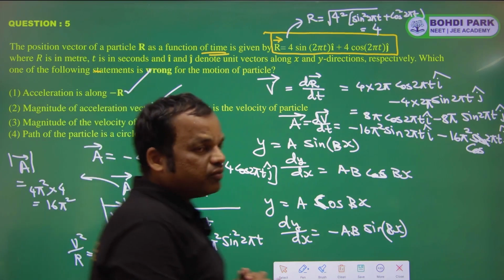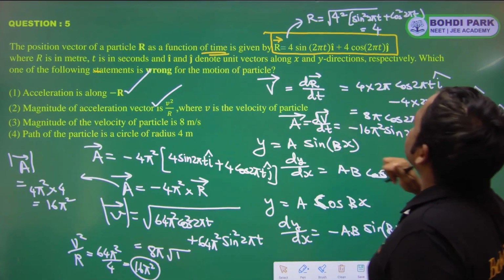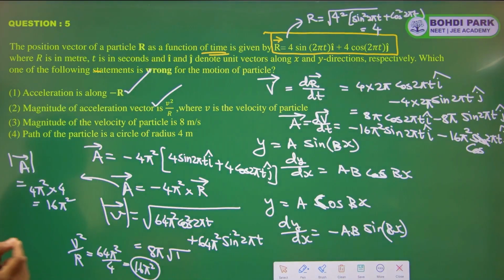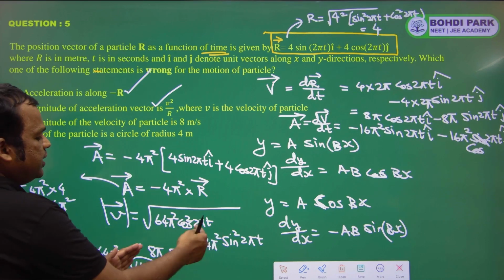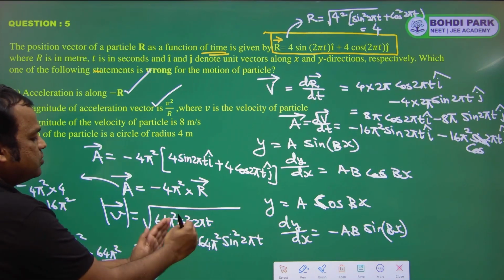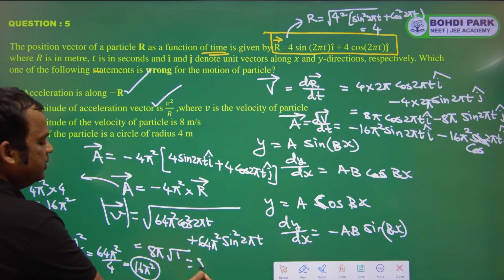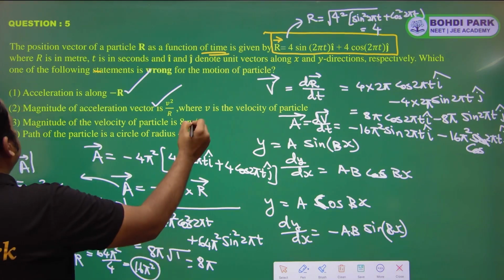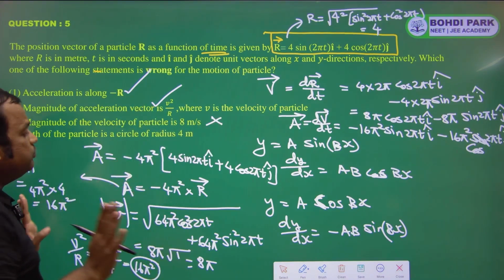And the magnitude of velocity is 8 meter per second. So time should be given, then only we can find magnitude. Wait. Without finding time also we can find magnitude, because cos square theta plus sin square theta is 1. So this is the magnitude 8 pi. We already got 8 pi. So this is wrong. Magnitude of velocity is 8 pi, not 8.